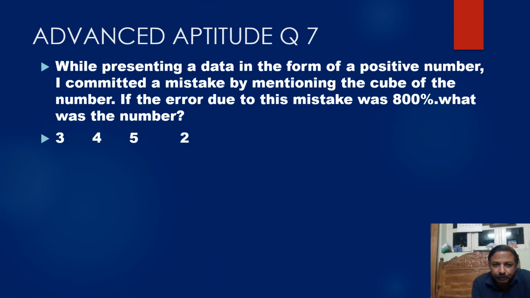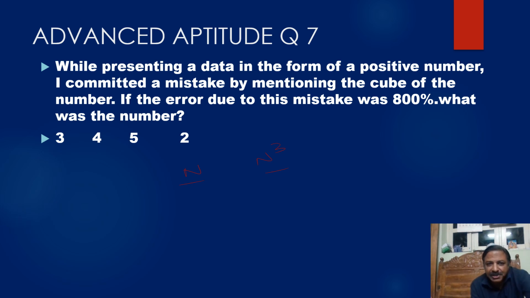While presenting data in the form of a positive number, I committed a mistake by mentioning the cube of a number. Let the number be n. Cube of a number means n cube. So one positive number, let it be n.